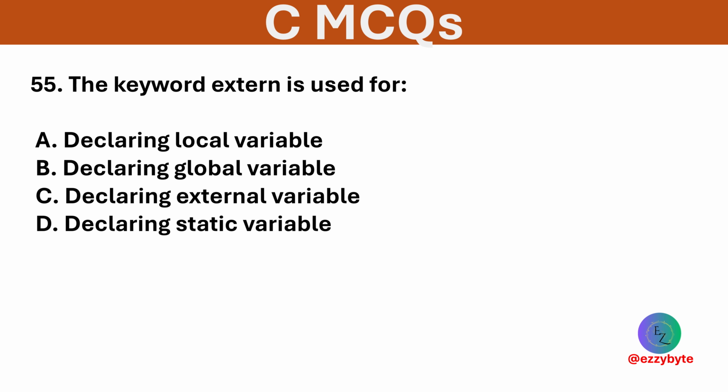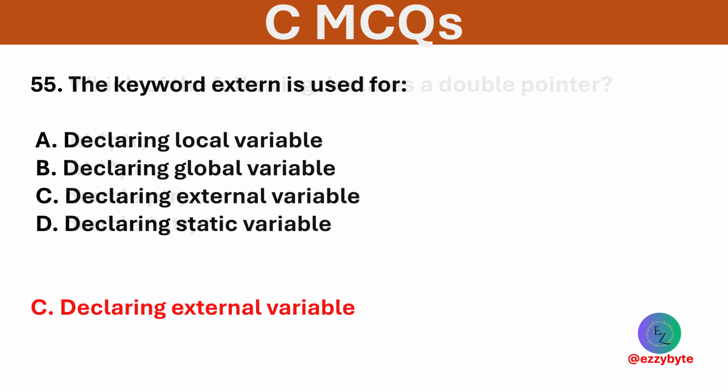The keyword extern is used for: options are declaring a local variable, declaring a global variable, declaring an external variable, and declaring a static variable. Option C is correct. Extern refers to a variable defined in another file or scope.